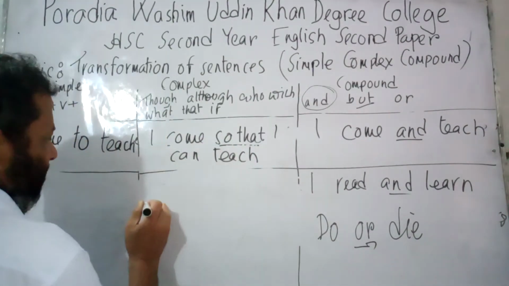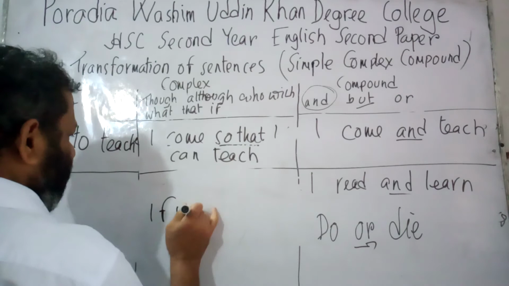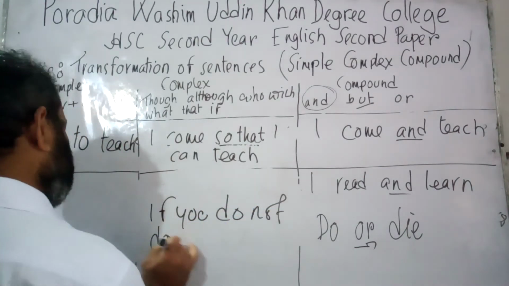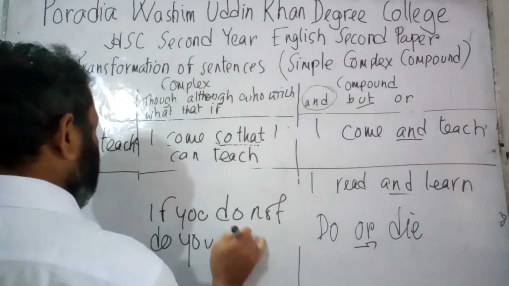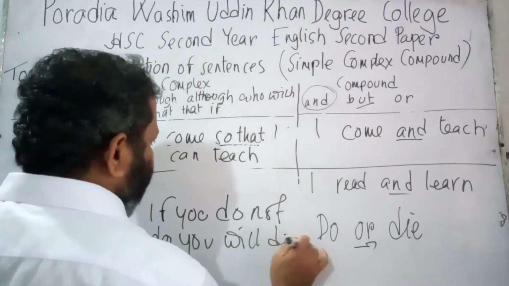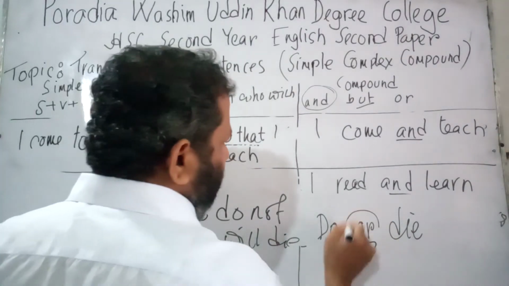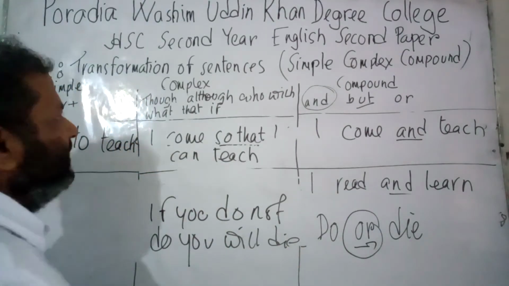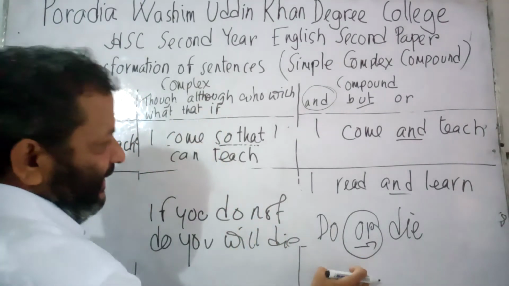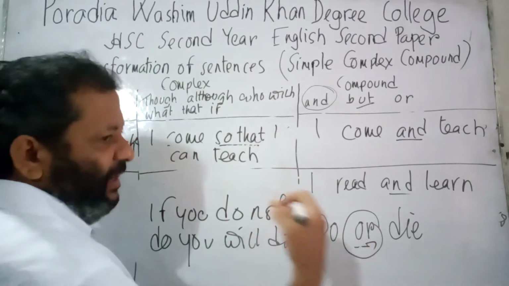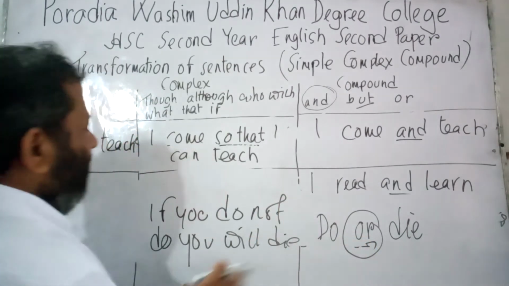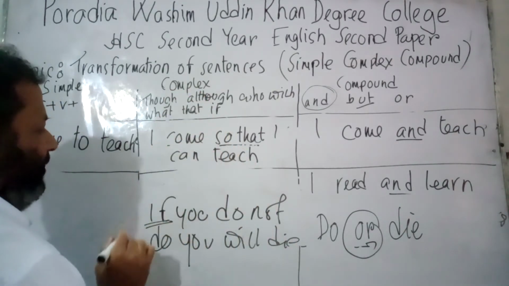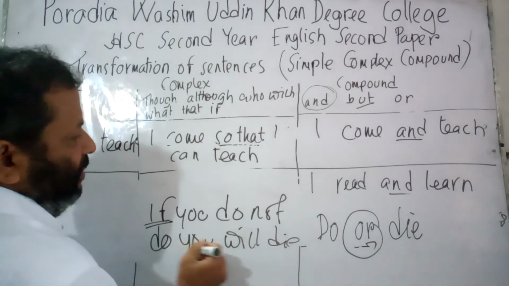That is, it would be like this: if you do not do, you will die. I got or in the compound sentence, and when I am to convert the sentence with or in the middle into complex, we need to start with if. So, if you do not do, you will die.